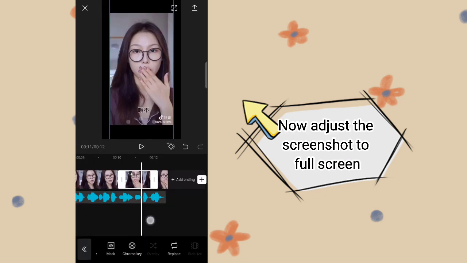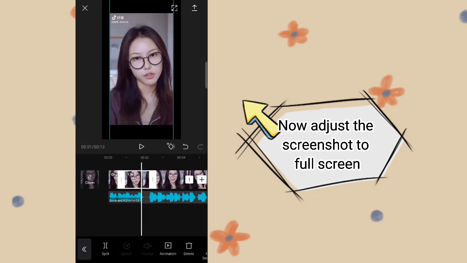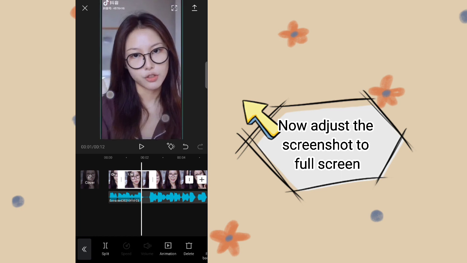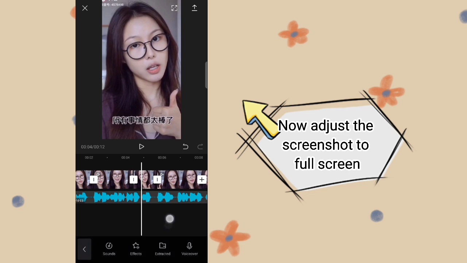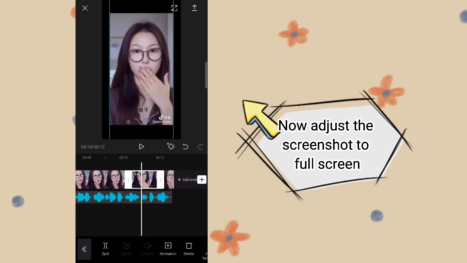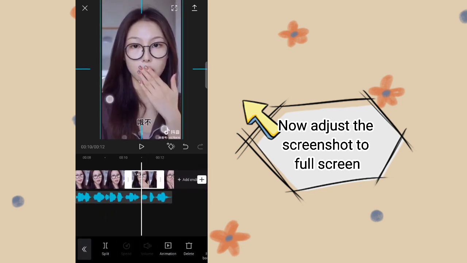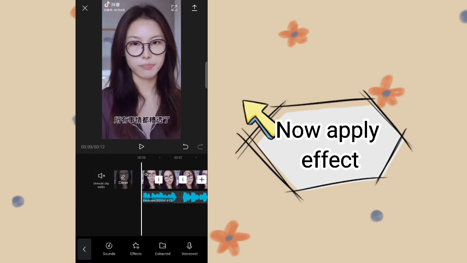Now adjust the screenshots to full screen. Now apply an effect.